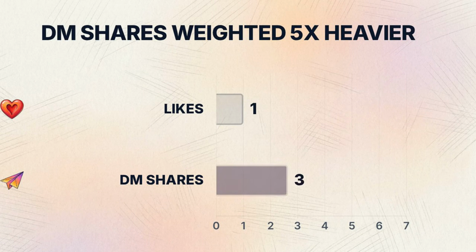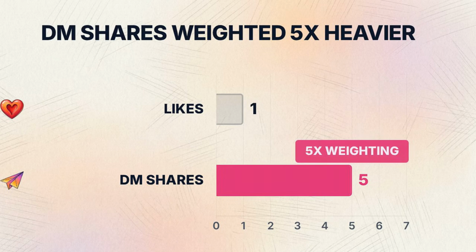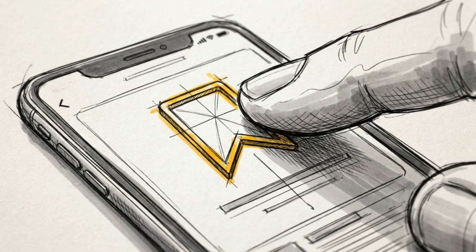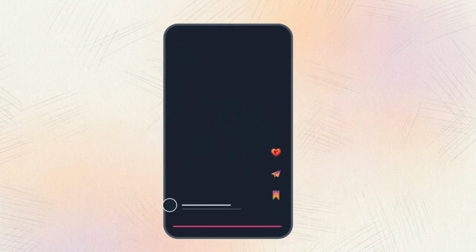Sends per reach, or private DM shares, is the single most important signal, weighted 5 times heavier than a standard like. The second marker is the save. High-value, referenceable content consistently earns these saves, which tells the AI the post has enough utility to merit a longer lifespan in the feed. For Reels, the algorithm requires full completion watch time.